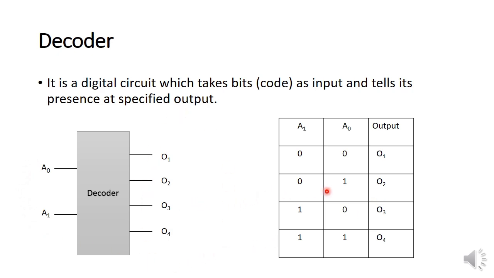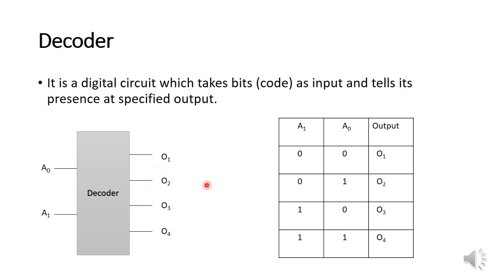We want that whenever both A0 and A1 become 0, 0, it is represented at O1. Whenever 0, 0 is detected, its presence is shown at O1. Whenever 0, 1 is detected, its presence is shown at O2.